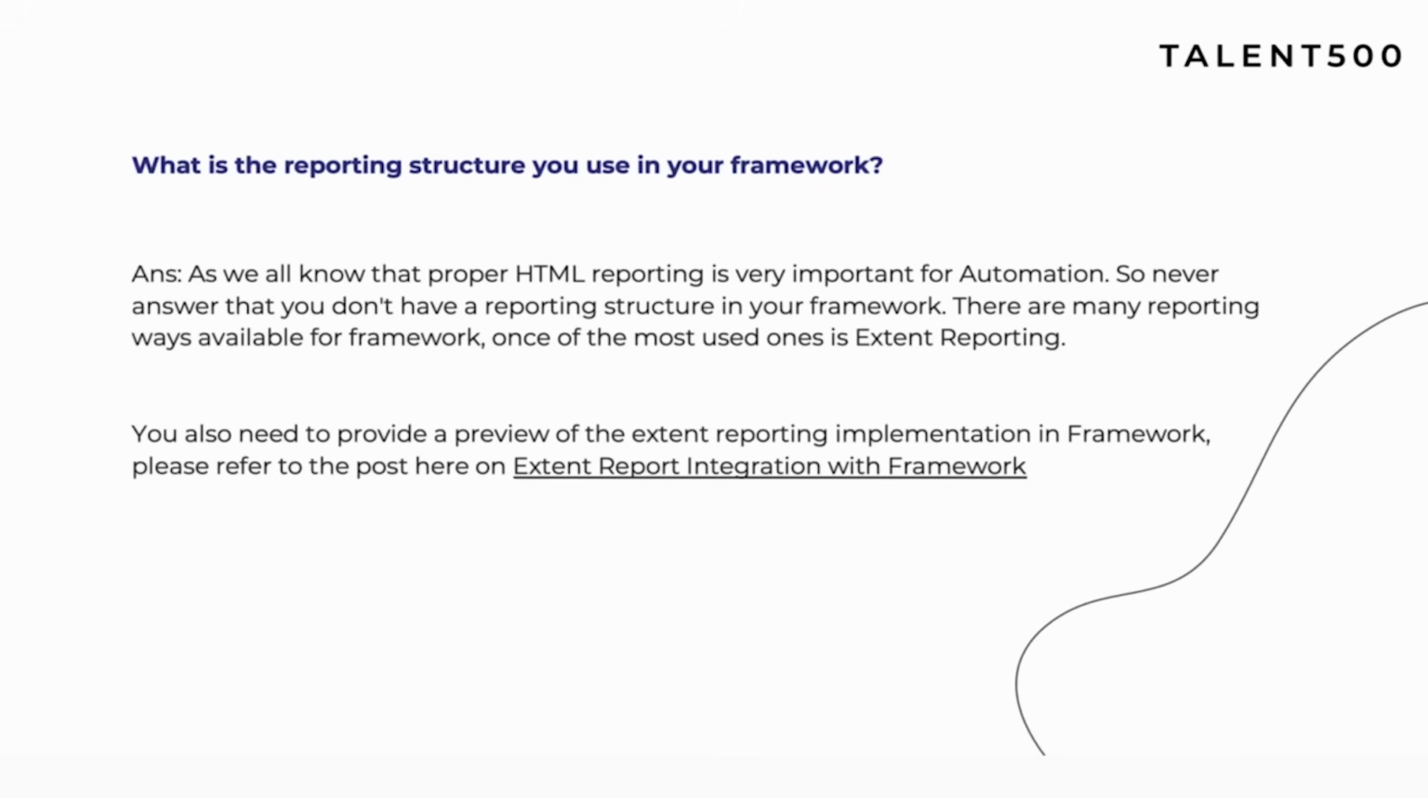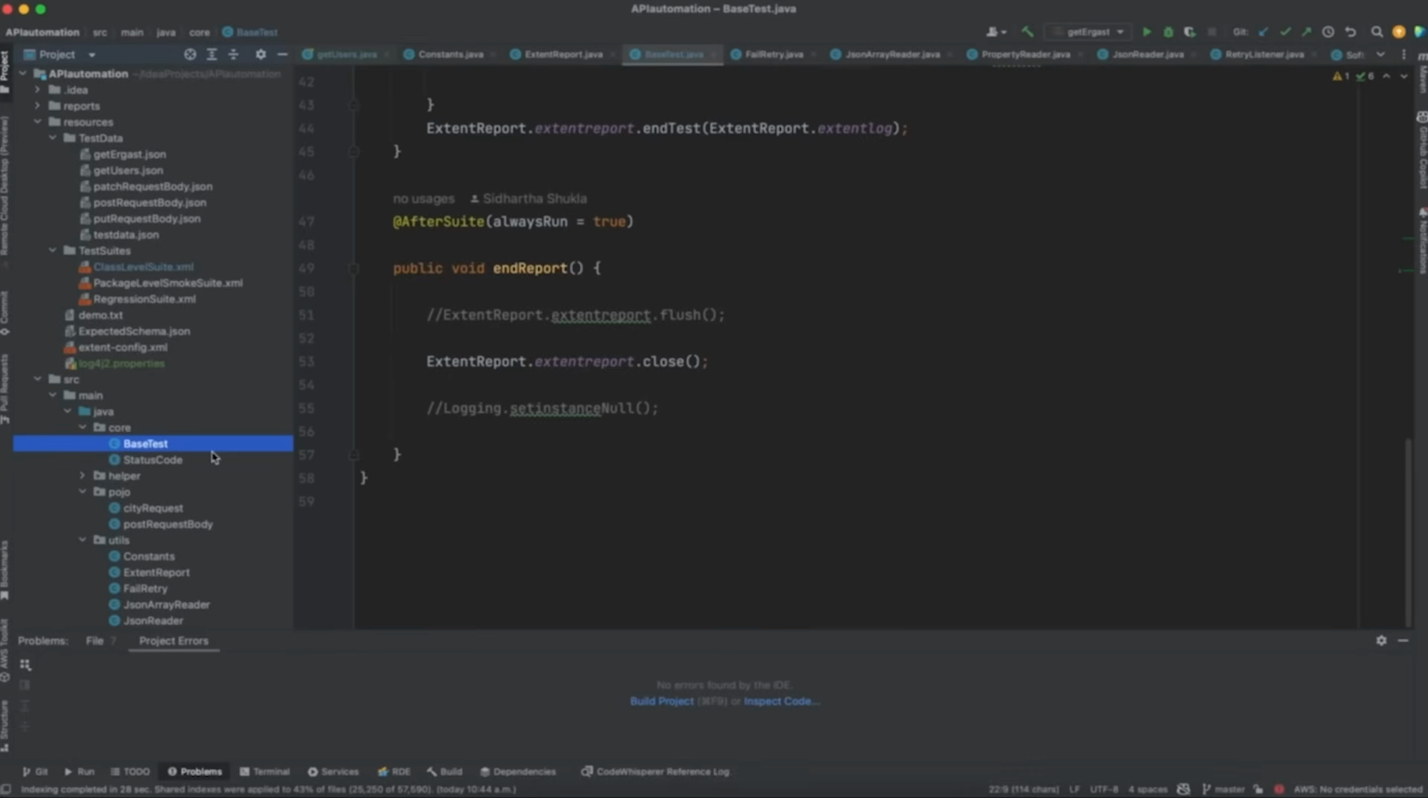And always remember, whenever you are explaining HTML reporting, there may be a cross question for you: have you implemented this HTML reporting in your framework, or has it already been implemented? So be honest about it. If you have implemented it, then that's fine. If you have not, then tell them that okay, the structure was already there, and I'm just using it. But still they may ask you how it works.